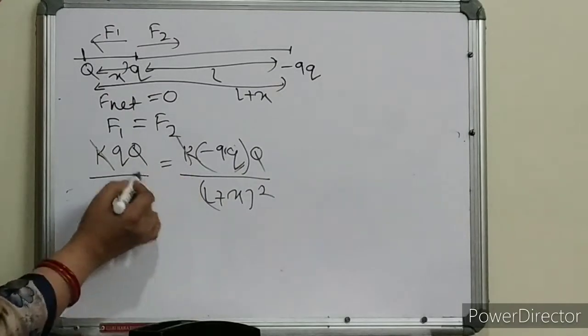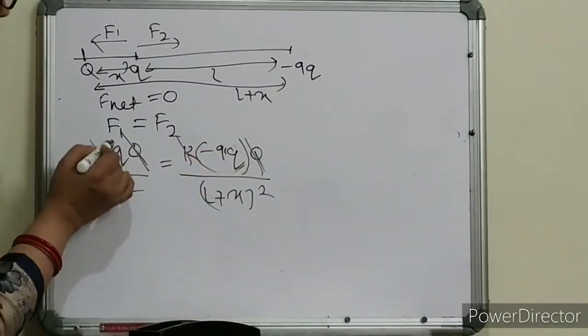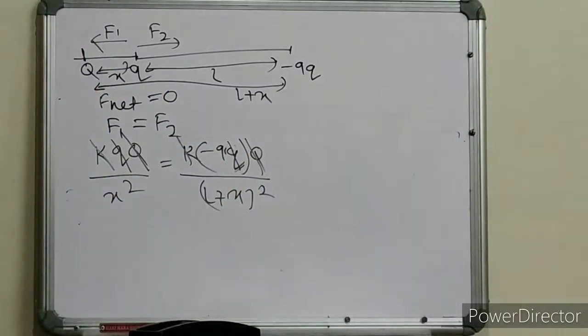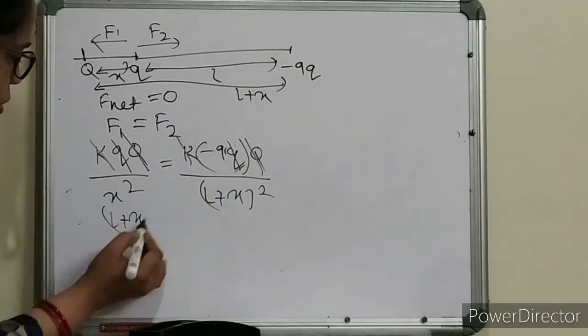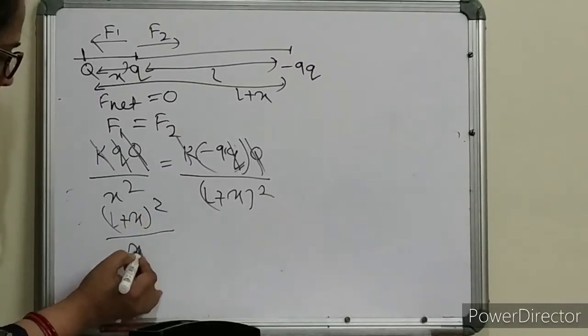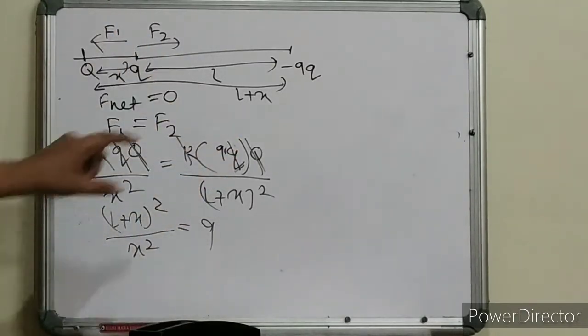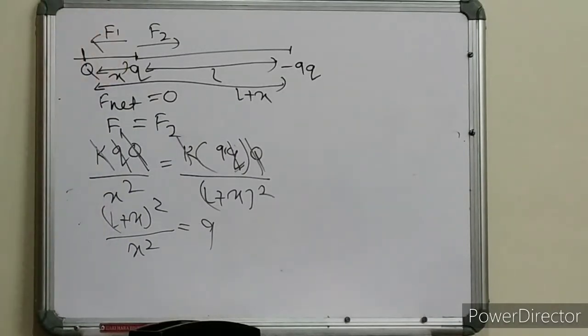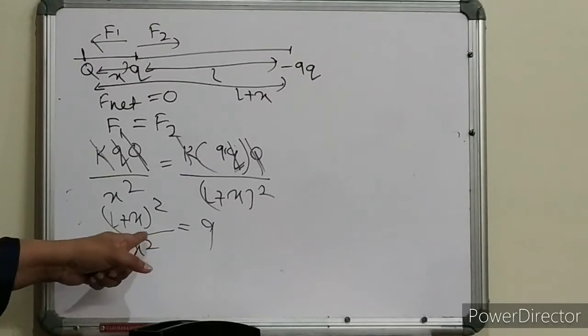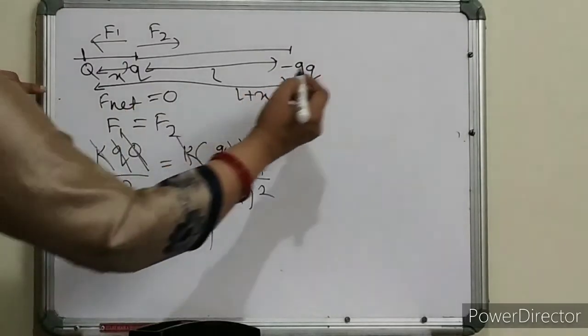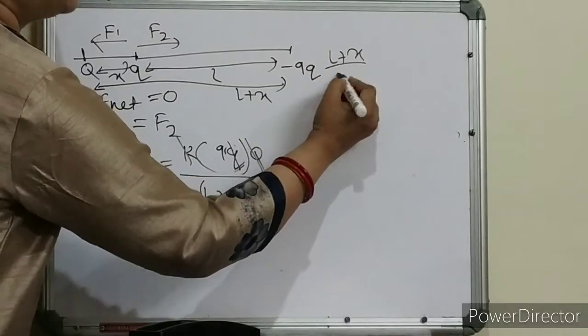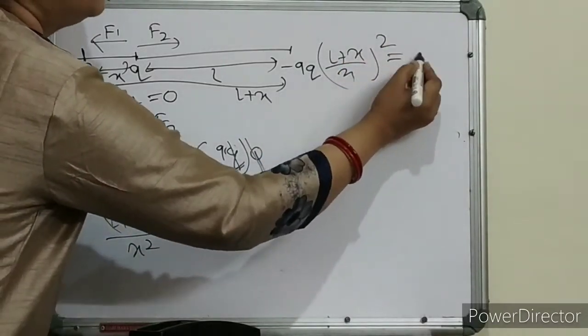So K gets cancelled, Q gets cancelled, then this small q gets cancelled. So what are we getting? L plus x whole square divided by x square is equal to 9. We will not take this minus or plus because we are not bothered about the minus charge or plus charge. We are more interested in the magnitude, children. So L plus x divided by x whole square is equal to 9.